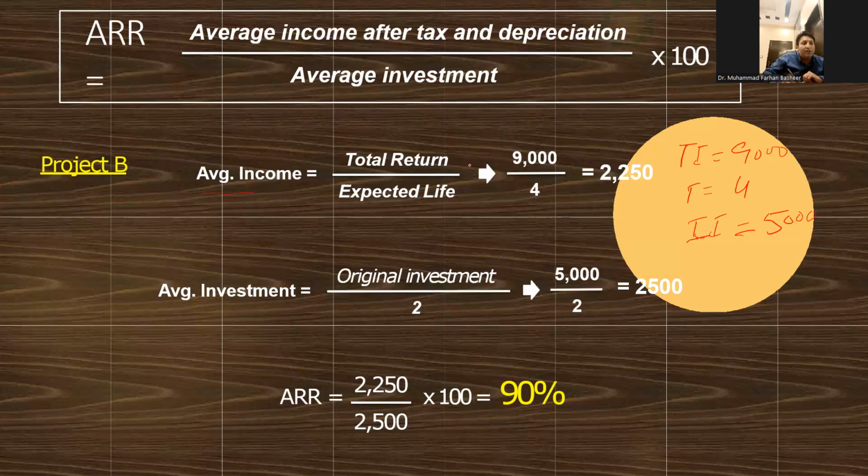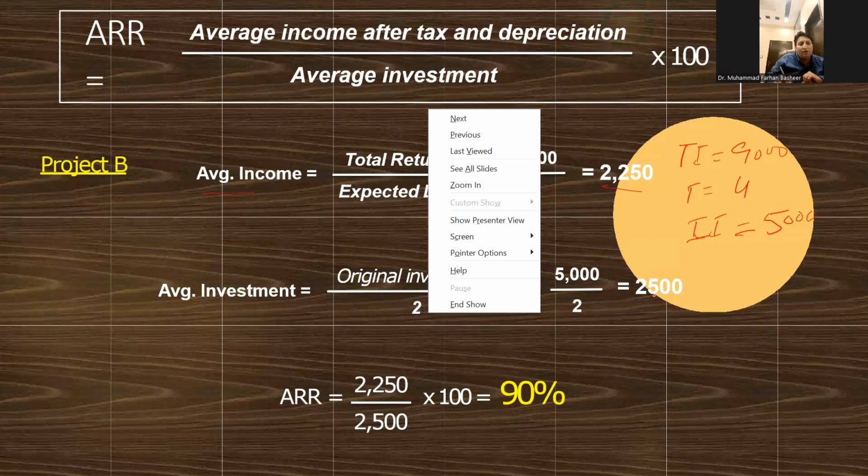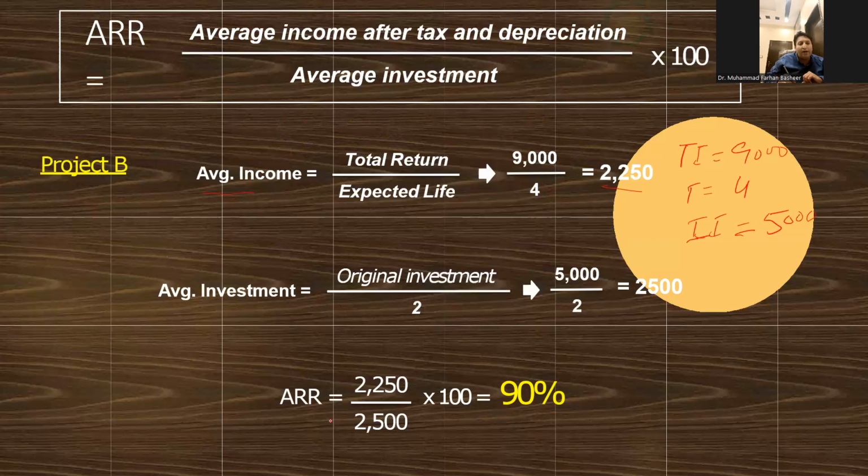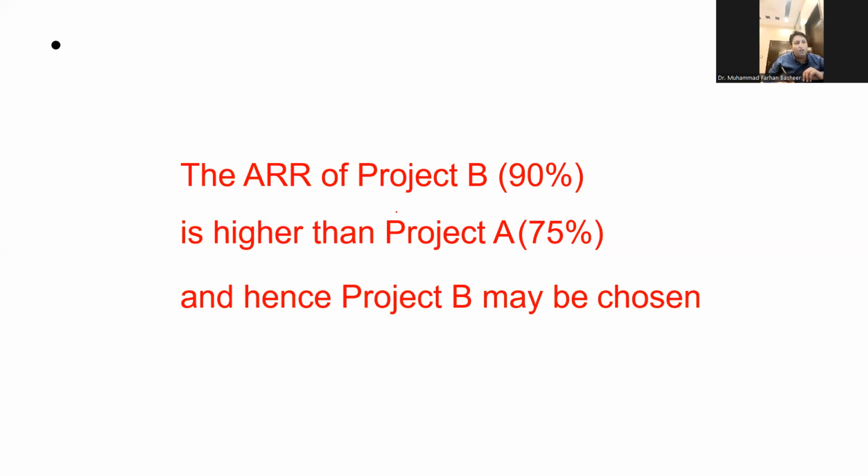So average income is simply total return or total income divided by expected life, which is 2,250. Average investment is equal to original investment divided by 2, which is 2,500. By taking the ratio and putting it into the actual formula, it is 90%. So the ARR of project B is 90%, and for project A it is 75%. So we will go with project B.